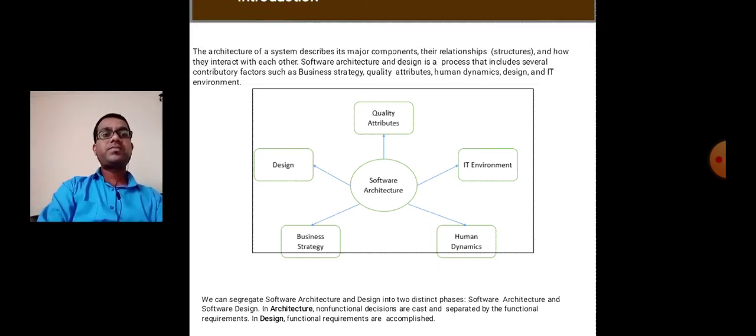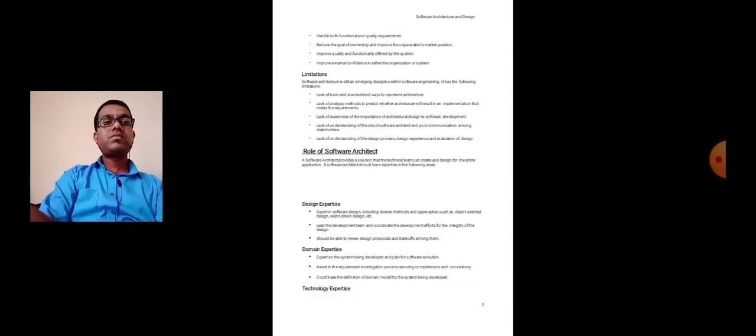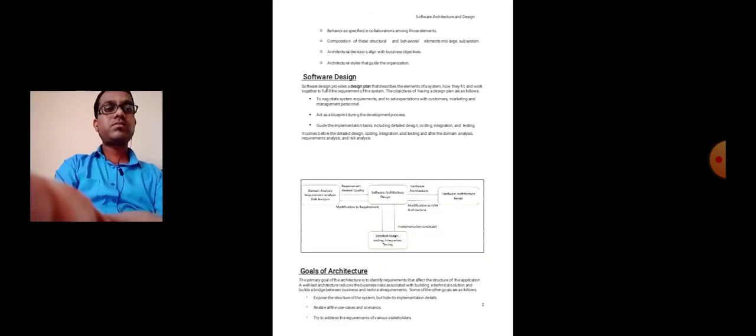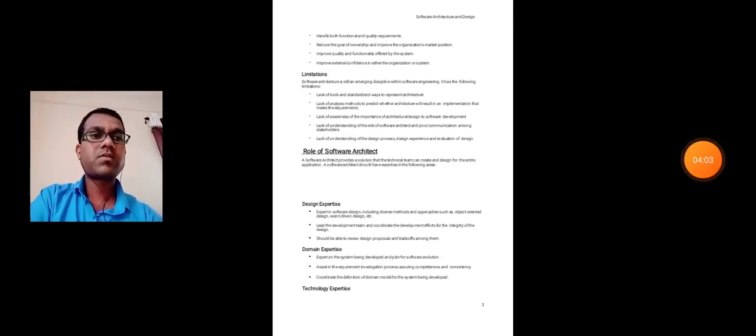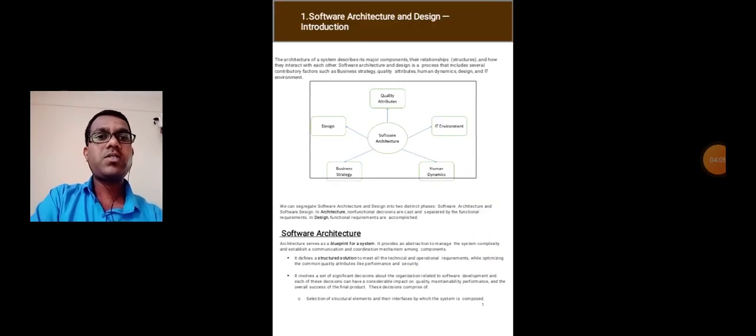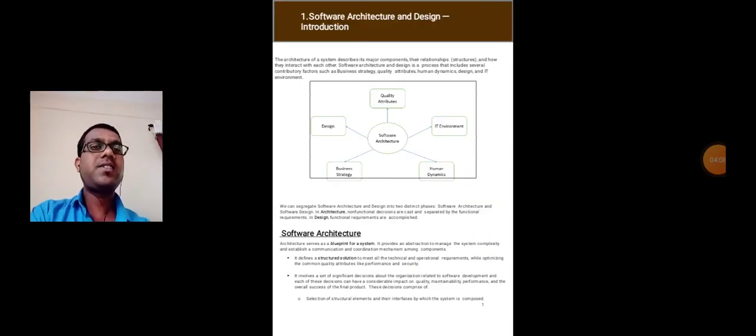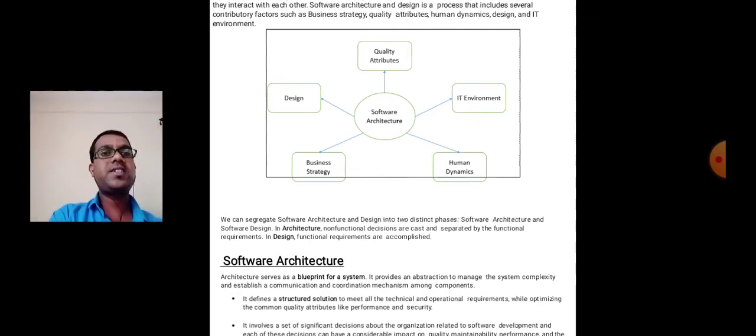This software architecture has these components. Within that there is design, quality attributes, IT environment, business strategy and human dynamics. We have to see all these later.